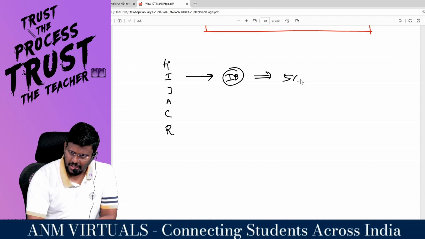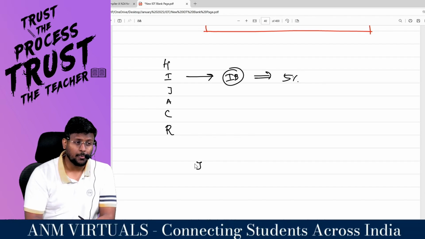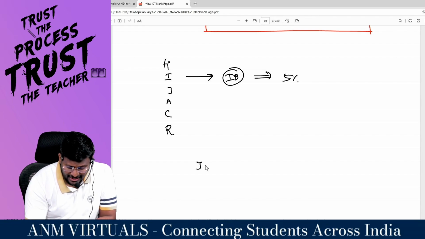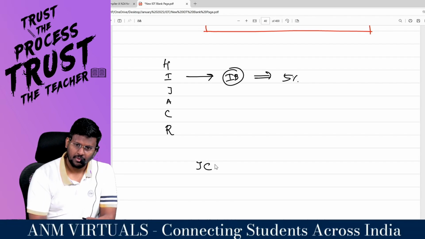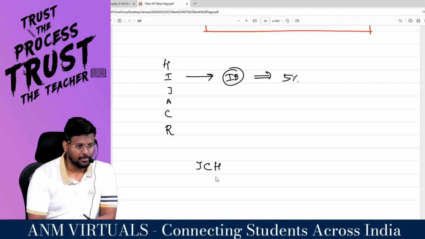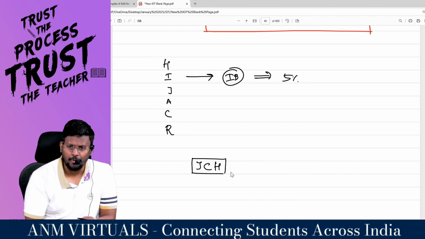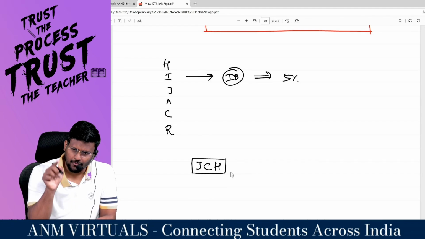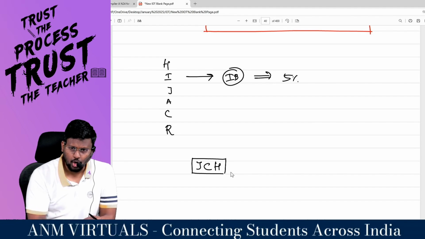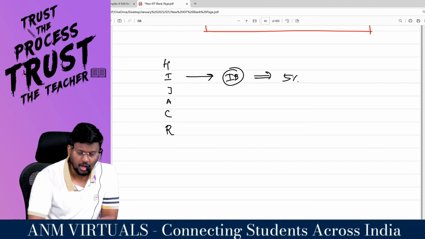Sir, what is 194J? Fees for professional or technical services. What is 194C? Payment to contractor or subcontractor. What is 194H? Brokerage or commission.